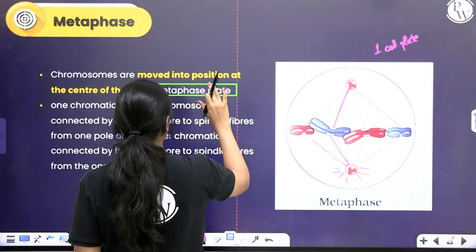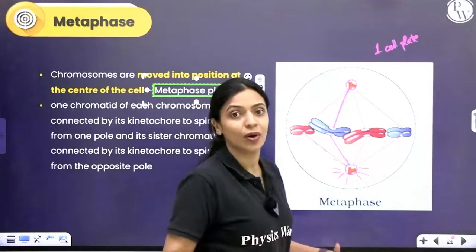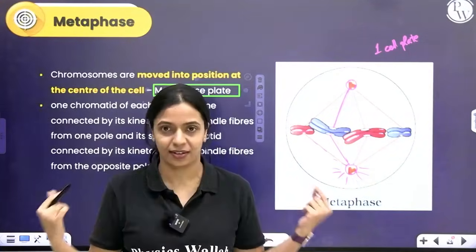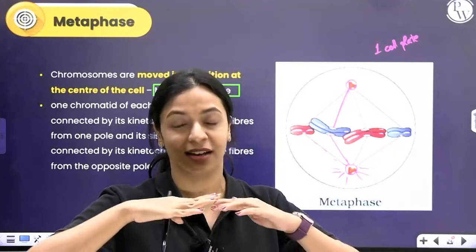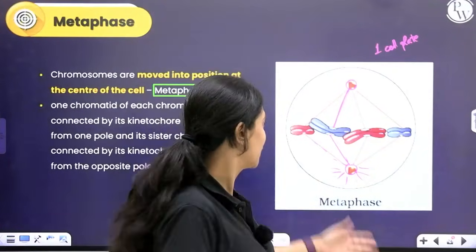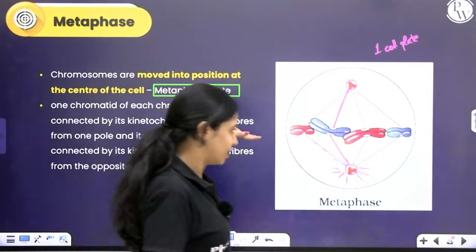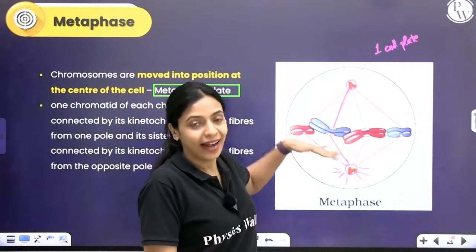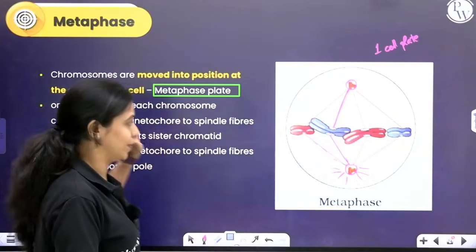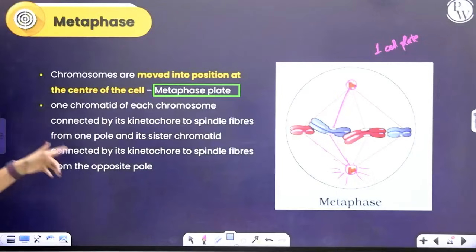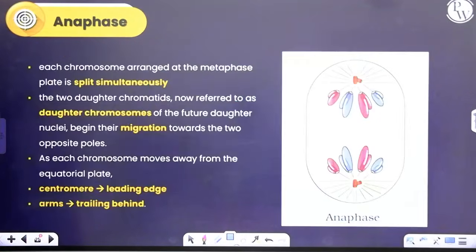Why equatorial plate? Because similar to how on our earth the equator, an imaginary line, runs exactly at the center, in the cell also this alignment happens almost at the center. Okay. Yeah, the rest of the things I've already told you. That's about metaphase.